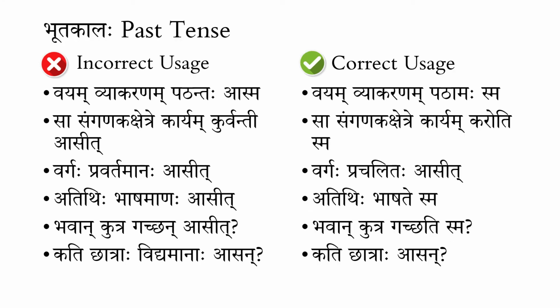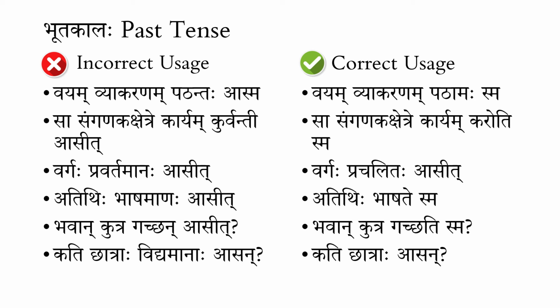Now, what about past continuous tense sentences? Many times we hear sentences like "Vayam vyakaranam patanta asma," we were reading the grammar, and "Sa sanganaka kshetre karyam kurvanti asit," she was working in the field of computers.